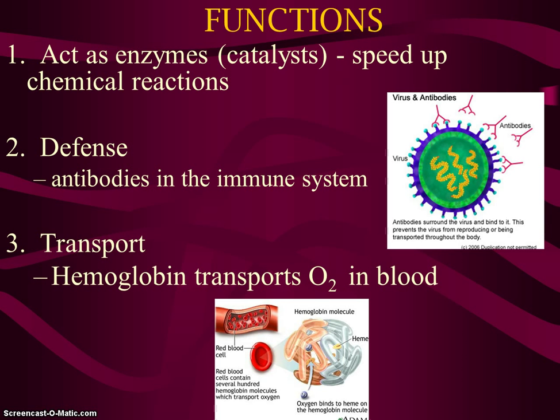And then transport. Our body gets oxygen transported to all the different parts through our blood. And a big component of our blood that helps transport oxygen is hemoglobin. Proteins help make the hemoglobin. The hemoglobin helps transfer oxygen from our lungs to all the different major organs and functional processes in our body that need oxygen. So oxygen transport through hemoglobin is another very important function of proteins.